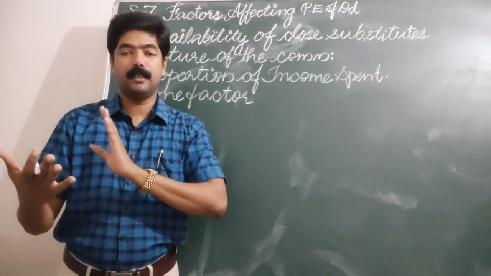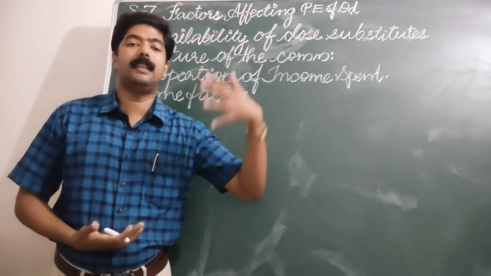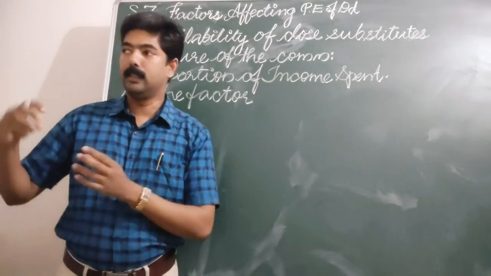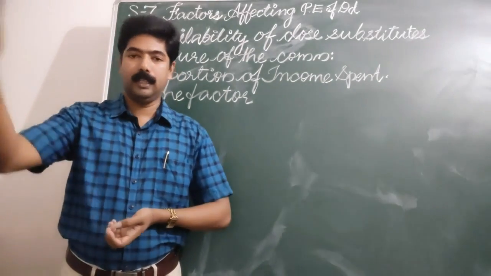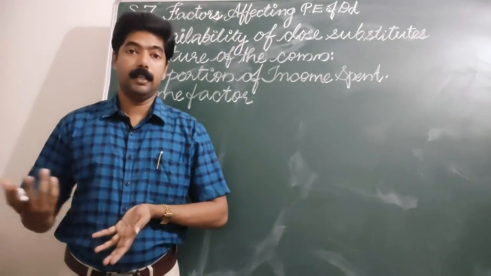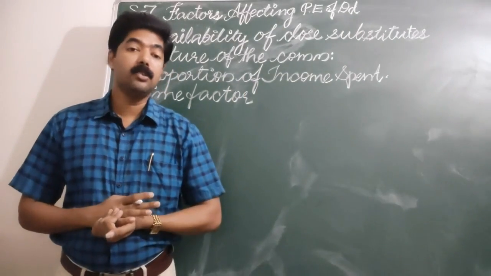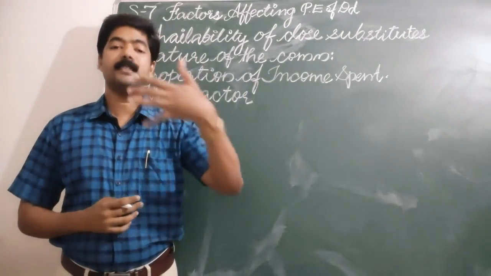In other cases, for commodities other than these inexpensive goods, like demand for clothes, demand for TV, or demand for refrigerators, furniture, etc., these are other commodities likely to be elastic in nature.